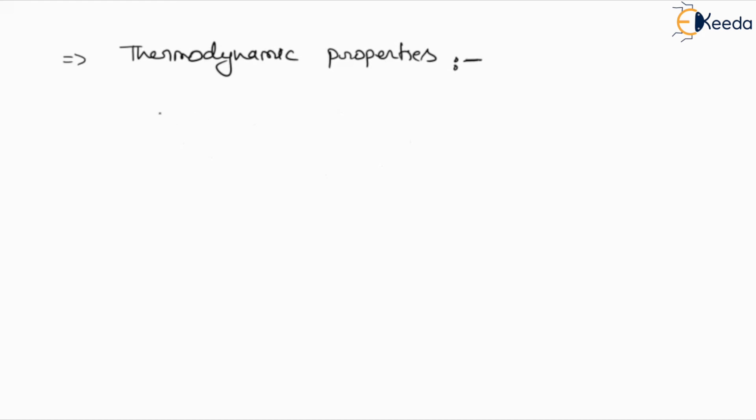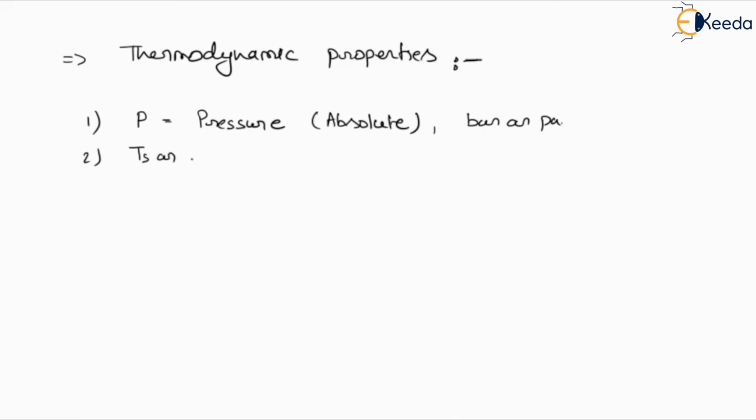What are those properties? The first property is pressure. Pressure is defined as absolute pressure only, and the unit of pressure we can define as bar or Pascal. Now the second is Ts, or small ts also.